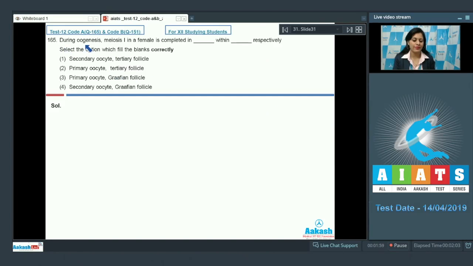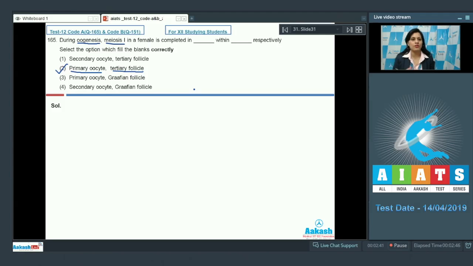Question number 165. During oogenesis, meiosis 1 in a female is completed in, within, respectively. Now select the option which fills the blanks correctly. And the options given are secondary oocyte within tertiary follicle, primary oocyte within tertiary follicle, primary oocyte within Graafian follicle, and secondary oocyte within Graafian follicle. And the correct answer to this question is option number 2, that during oogenesis, meiosis 1 in female is completed in primary oocyte within tertiary follicle.